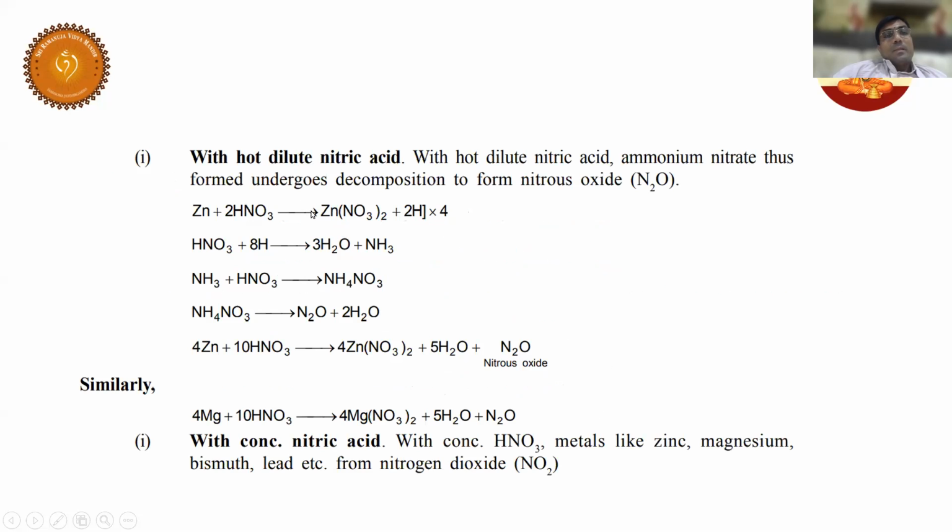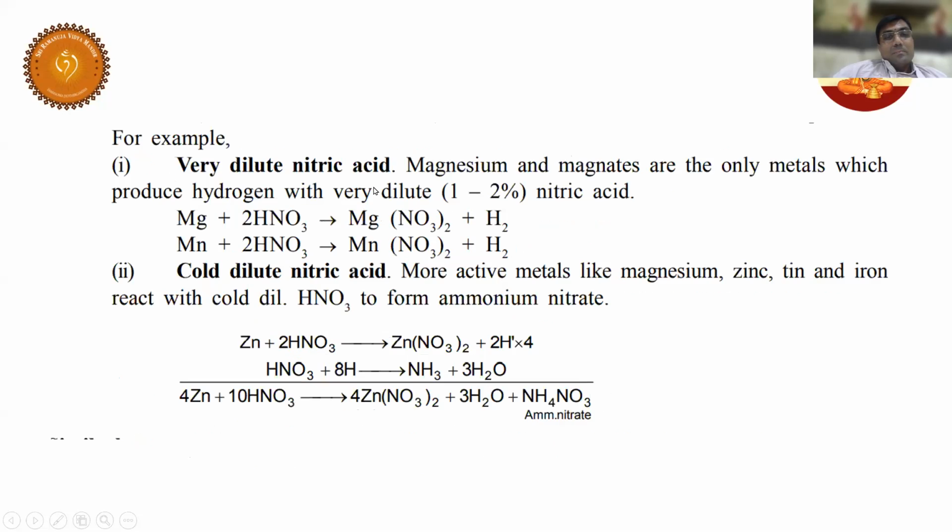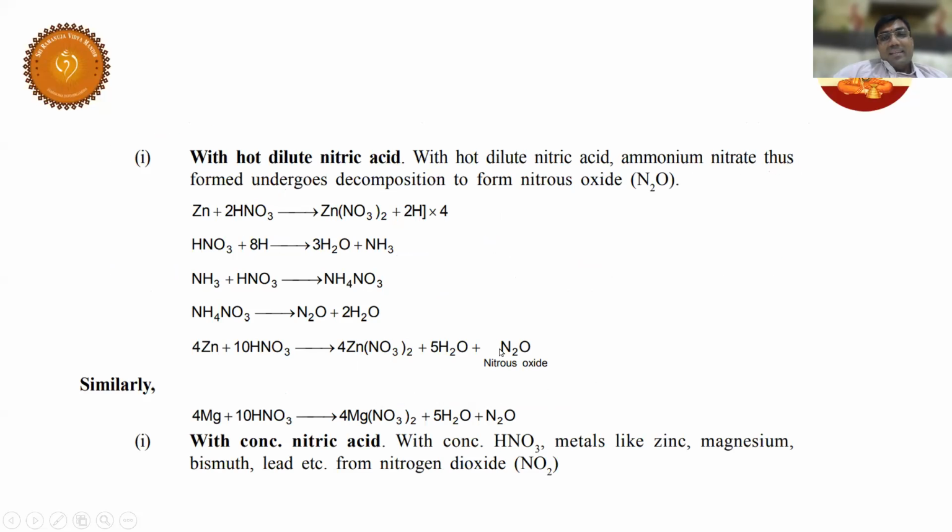Now have a look here. Students, in the last case, what type of nitric acid did you use? What is the nature? Sir, cold and dilute nitric acid. Cold and dilute. Very important. Now what are you using here? Hot and dilute. When you use hot and dilute, can you see there is a change? What are you getting? Nitrous oxide.